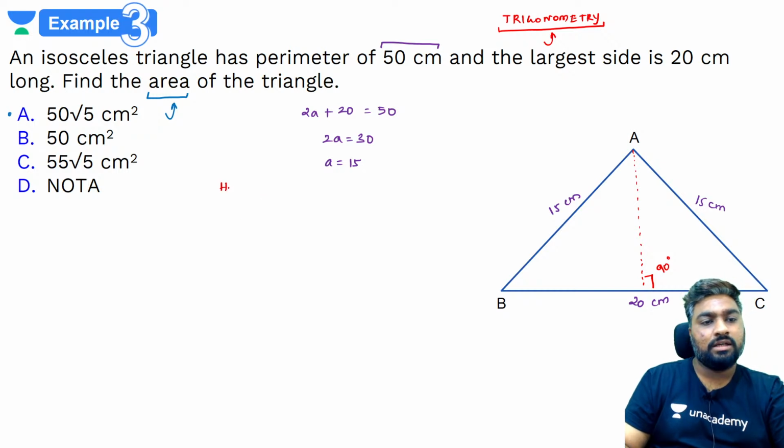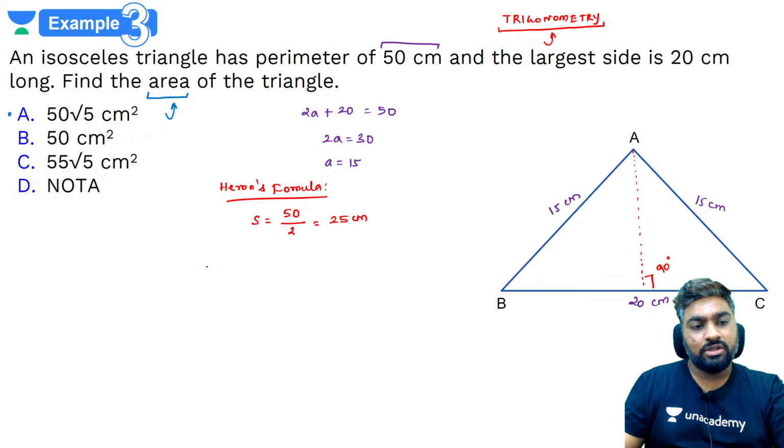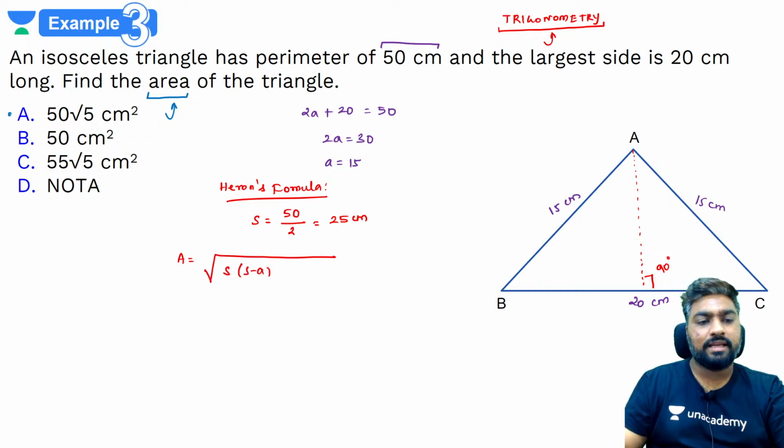Heron's formula. So what does Heron's formula say? According to Heron's formula, first let's find out the semi-perimeter. Semi-perimeter क्या होगा? Perimeter by 2. Perimeter 50 centimeter दे रखा है, by 2 is what? 25 centimeter. So area is given by under root S into S minus A into S minus B into S minus C. Yes, so what would you get?